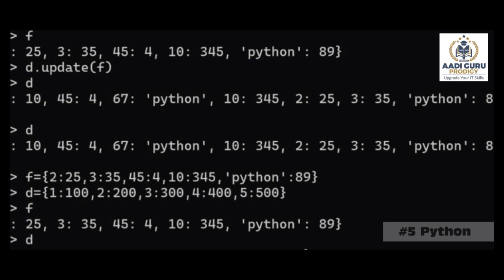So just try to understand the sentence here. F dot update D. That means I am trying to update. To whom am I trying to update? F I am trying to update. I am not updating D. I am updating F because I am using the update operation on the F. That means F will get updated. How will F get updated? These are the values to be taken.